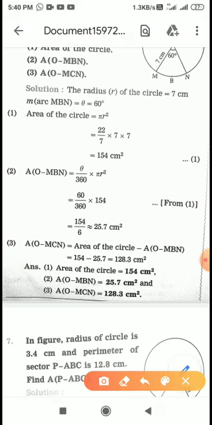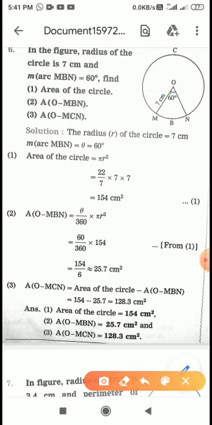See, area of circle we can calculate very easily because the value of r is given. So 22 upon 7 into 7 into 7, 7 and 7 gets cancelled. 22 into 7 is 154. So here we have got area of the circle. Now we have to calculate area of the minor sector, means area of MBN. This area now we are calculating, this one, the green part. So the angle is given 60 degree. So area of sector is equal to theta upon 360 into pi r square. Pi r square here we have calculated 154. So no need to calculate it once again.